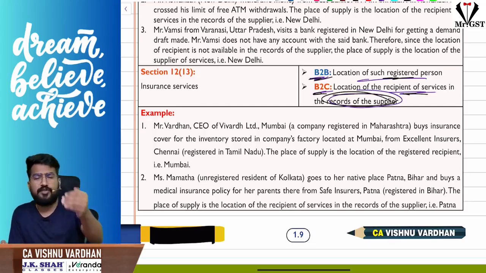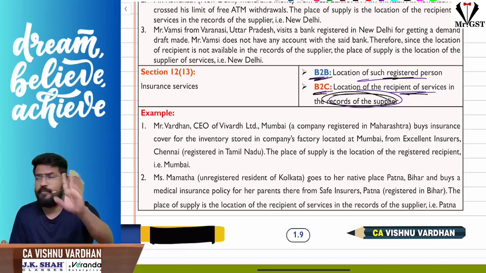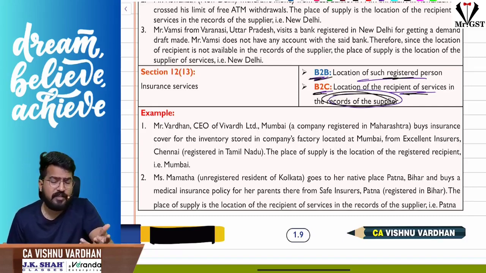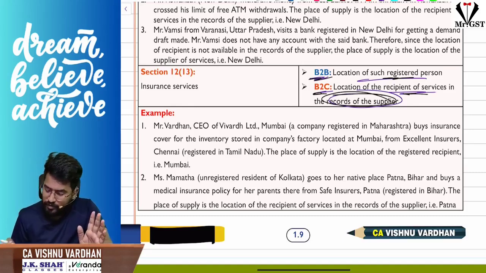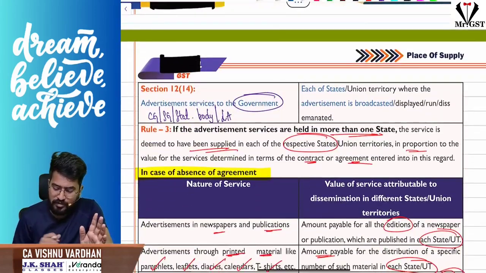So I repeat, for insurance services, if the recipient is registered, the location of such recipient. If the recipient is not registered, then whatever address is recorded in the books of the supplier, that is the insurance company, that will be the place of supply. Okay. So with this, we are done with 12 subsection 13.